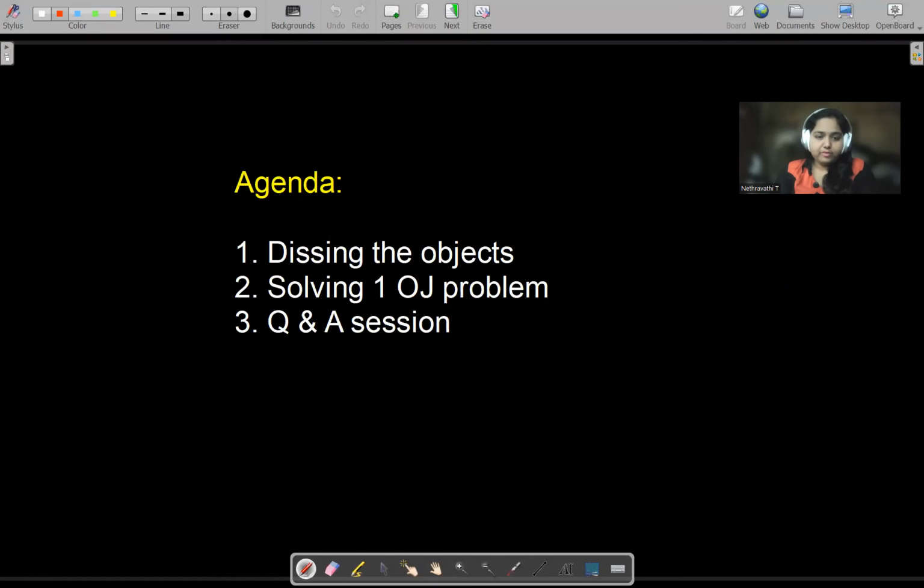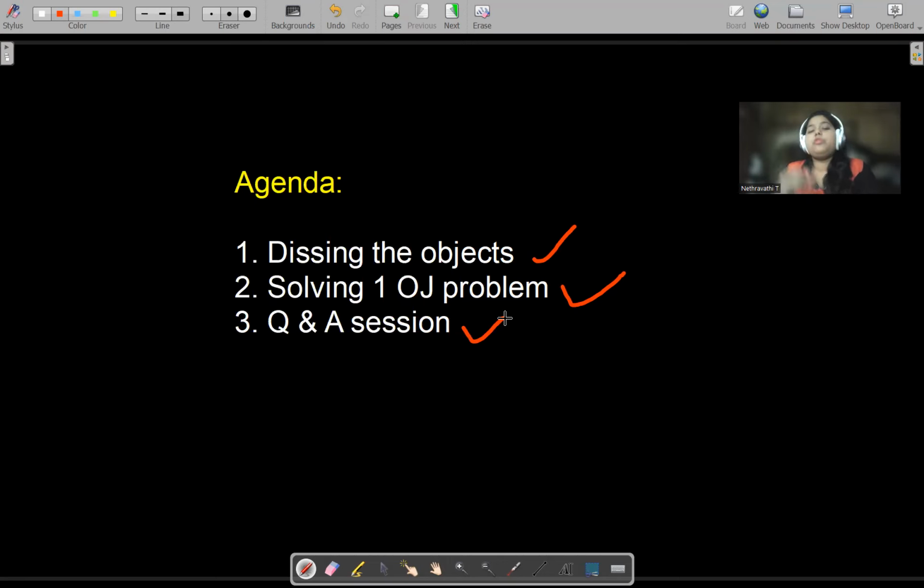So, we shall set an agenda for today, so that we'll be discussing that today. I'll quickly share my screen. So, your agenda for today will be this. We will be discussing objects, and we will be solving one OG problem, and then we will go to a Q&A session. So if you have any doubts, you can tell me at that time.